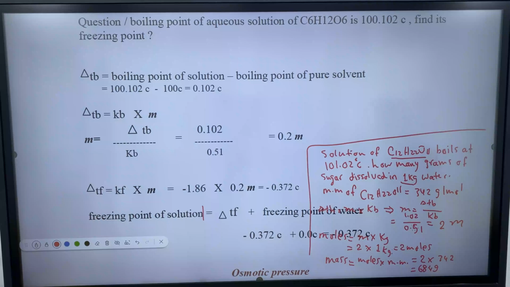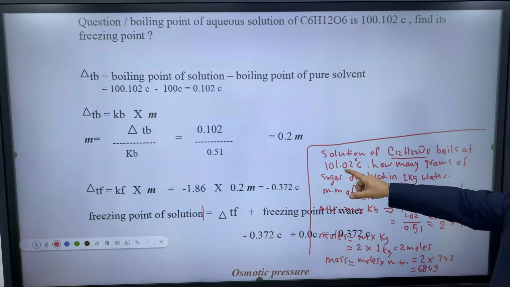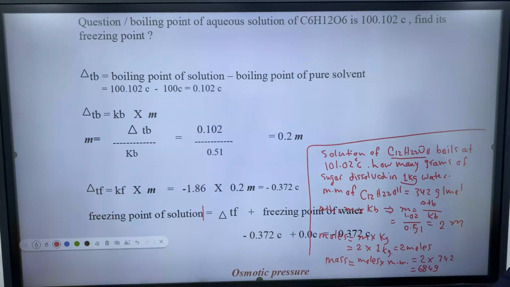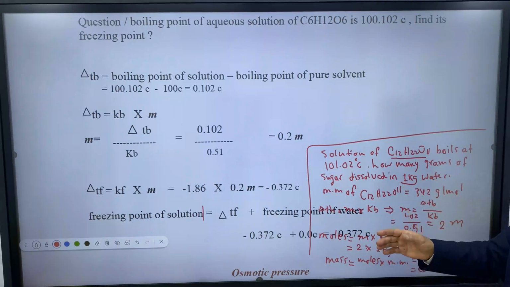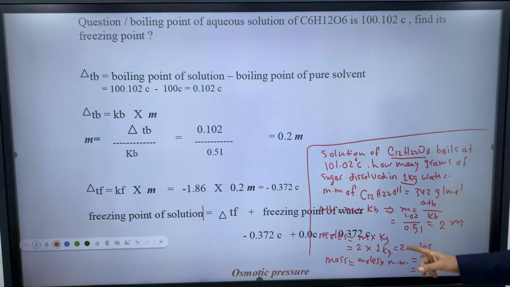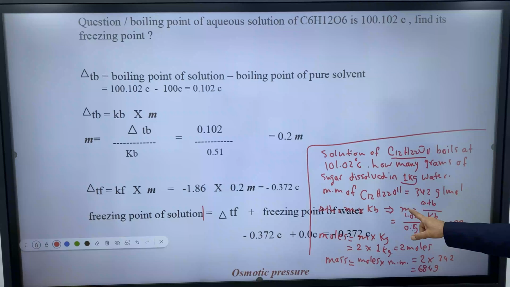Delta TB is 101.02 minus the initial, which is 100. So the delta TB here is 1.02. In order to find the molality, we say the molality equals delta TB divided by Kb of water.